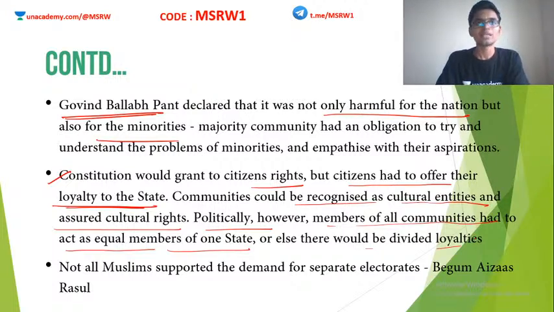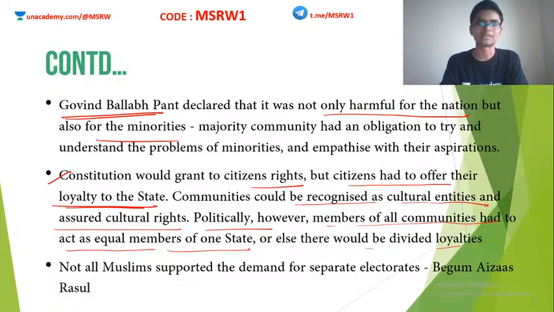It was okay to continue various communities, their cultures and religious practices. But although religiously there are many kinds of divisions in India, it is important that politically all of them arrive at some kind of equal base. Irrespective of caste or community, politically all of them should be Indians rather than Hindus or Muslims or Sikhs.